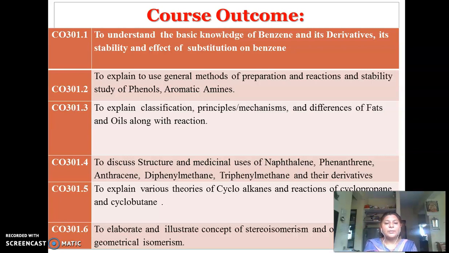Next, you are able to discuss the structure and also the medicinal uses of polynuclear hydrocarbons. So which are the polynuclear hydrocarbons? That is naphthalene, phenanthrene, anthracene, all these compounds. You are going to study the structures of all these compounds, their reactions, their stability and the medicinal uses, along with their derivatives also.